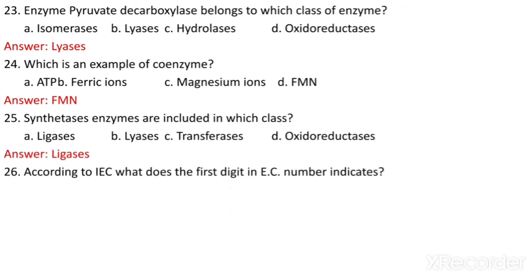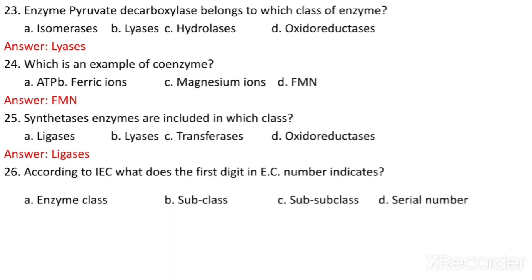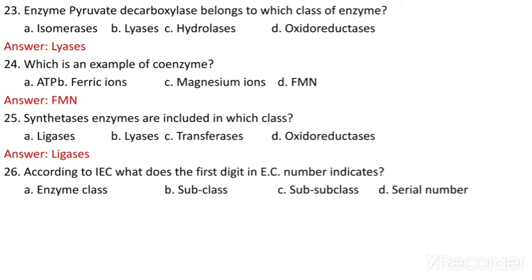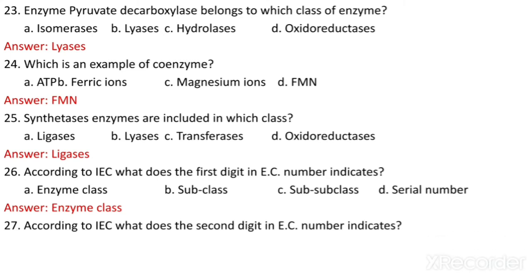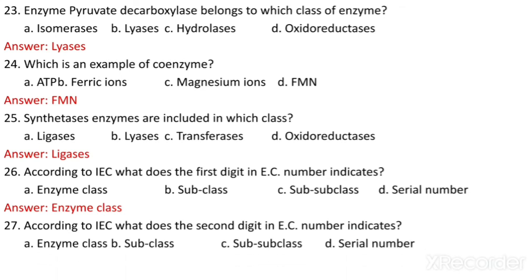According to the IUB, what does the first digit in the EC number indicate? Enzyme class, subclass, sub-subclass, or serial number. So it indicates the enzyme class. According to the IUB, what does the second digit in the EC number indicate? Enzyme class, subclass, sub-subclass, serial number. So it indicates the subclass in the EC number.